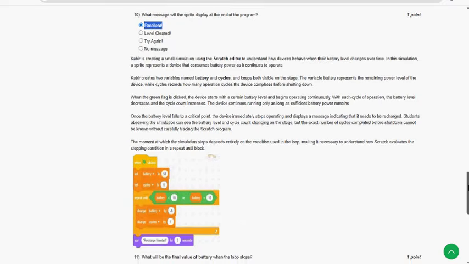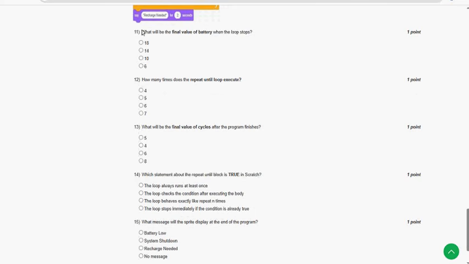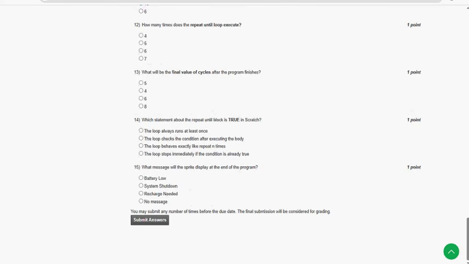Next, moving on to the 11th question now. What will be the final value of battery when the loop stops? So for 11th question, third option 10 is the probable solution. Next, 12th one, how many times does the repeat until loop execute? Second option 5 is the probable solution, right?